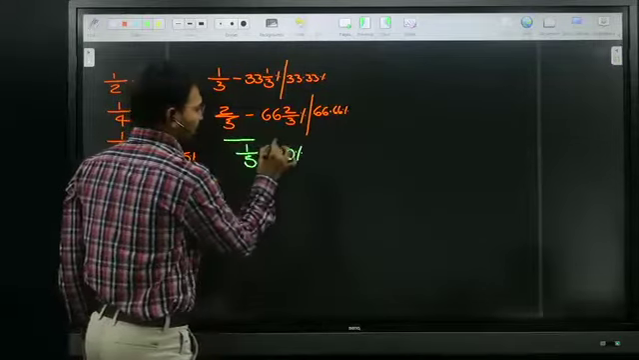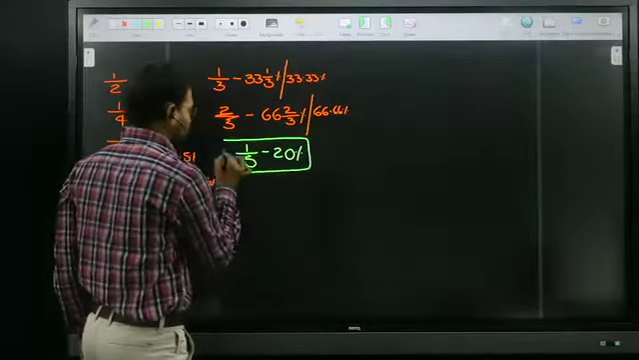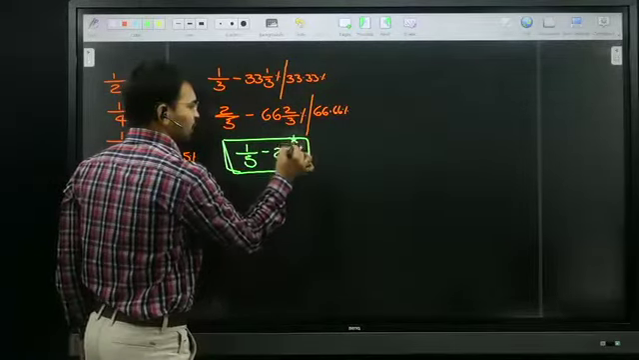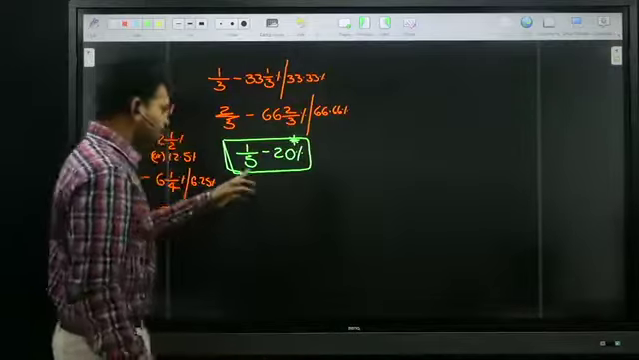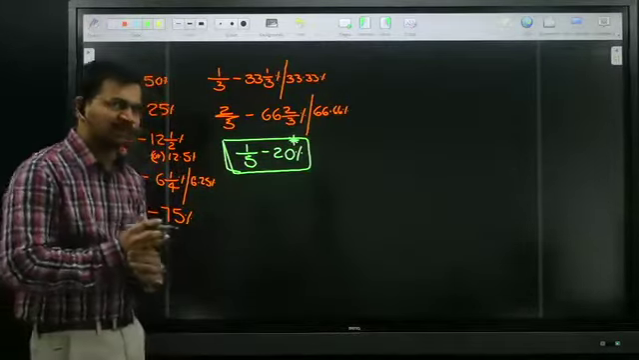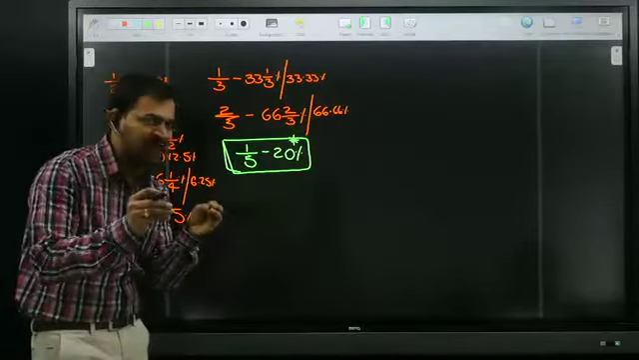Just try to remember, this is very, very important. Simply remember, whenever 5 is in the denominator, 20 multiples are coming. Which multiples are coming? 20 multiples are coming whenever 5 is in the denominator.